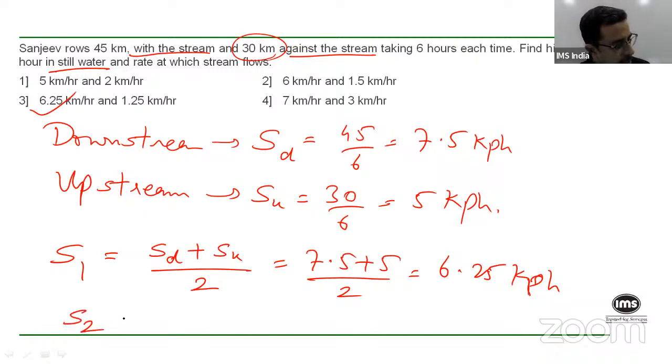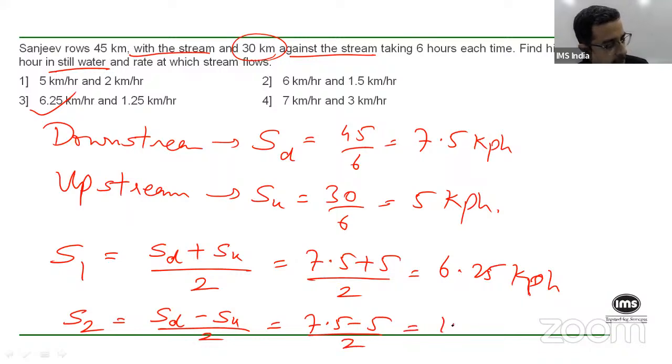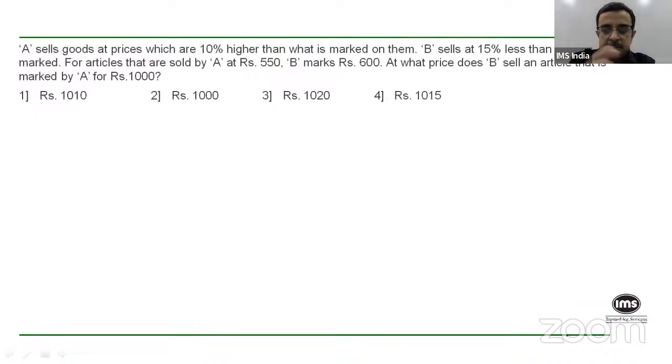But in any case, even if you had to, the speed of the stream is downstream minus upstream upon 2, which is 7.5 minus 5 upon 2. That is 2.5 upon 2, which is 1.25. So that is option number 3. But again, to save time, you need not have found the rate at which the stream flows, because once you find 6.25 kilometers per hour, there is only one option left, right? So mark that option and move on.